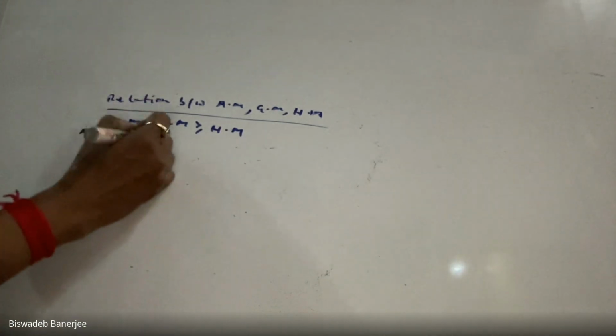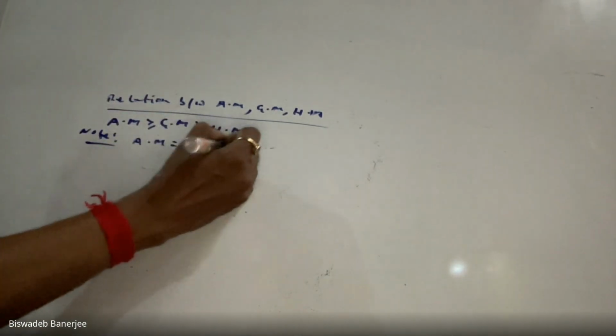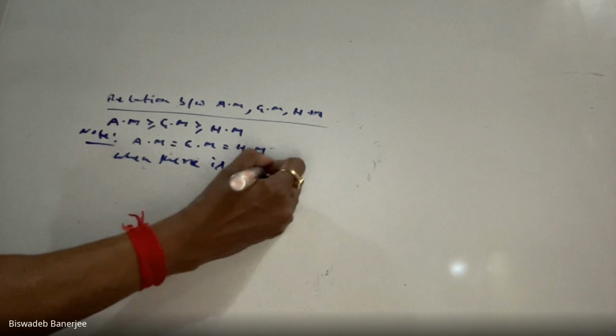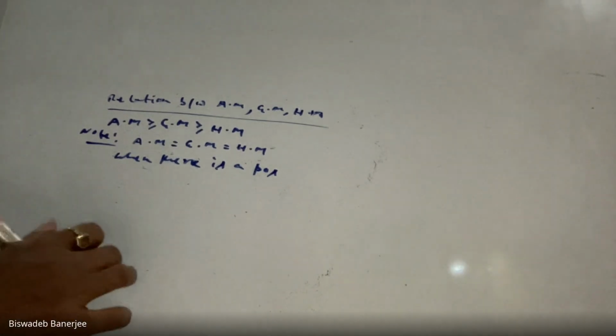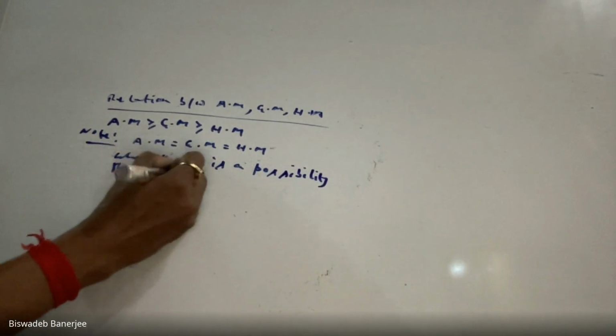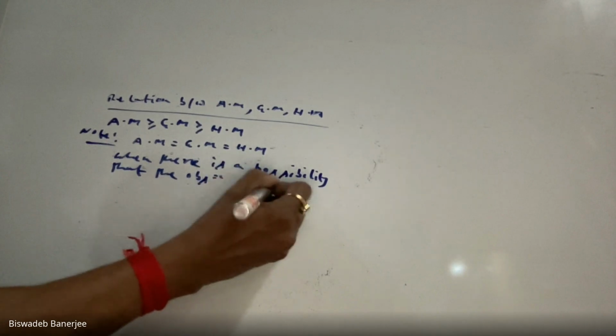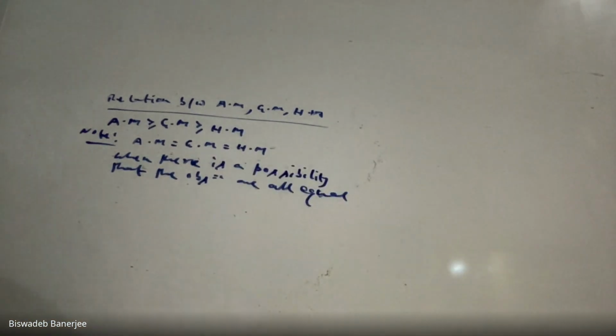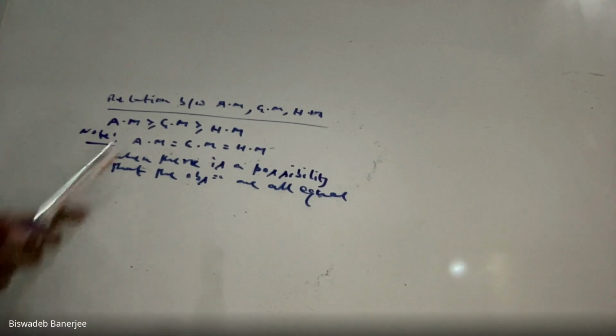Now, there is the relation between AM, GM, HM, but the important thing is to note this equality sign. When does this equality hold? When does AM equal GM equal HM? This is a big question. They are equal when there is a possibility that the observations are all equal. When there is a possibility that all the observations are equal, we can write AM equal to GM equal to HM.